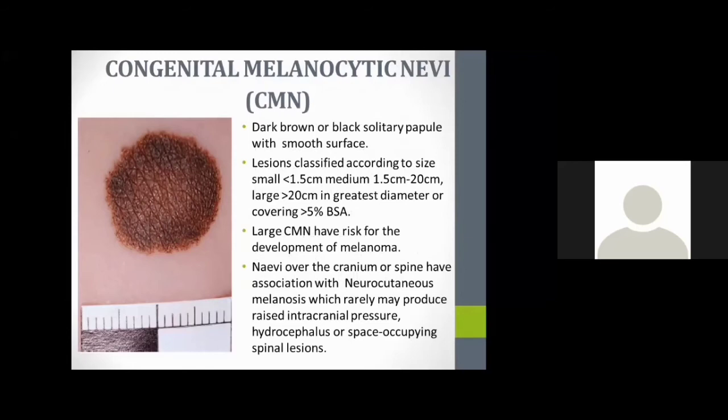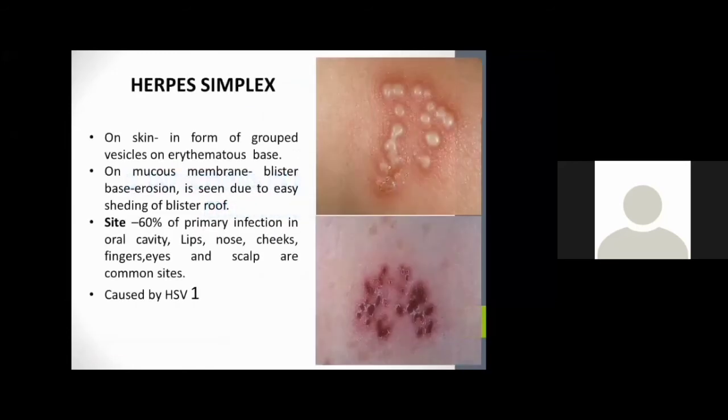The main infection in the infancy and childhood period is herpes simplex infection. On the skin, it presents as grouped vesicles on an erythematous base. In the mucous membrane, blister-based erosions will be there, seen due to easy shedding of the blister roof. The main sites will be the oral cavity, lips, nose, cheeks, fingers, eyes, and scalp.